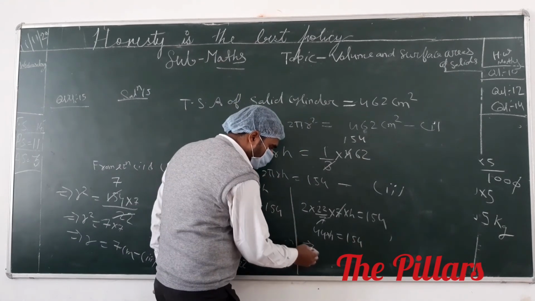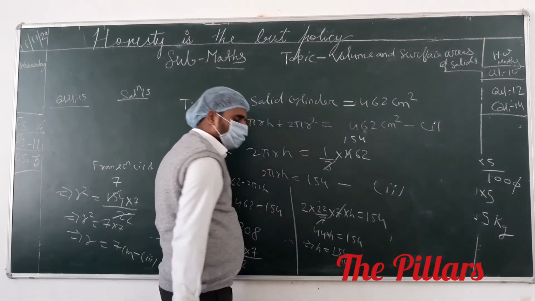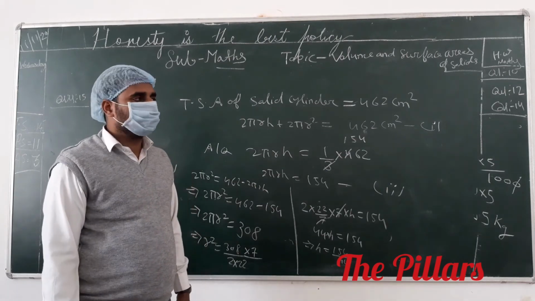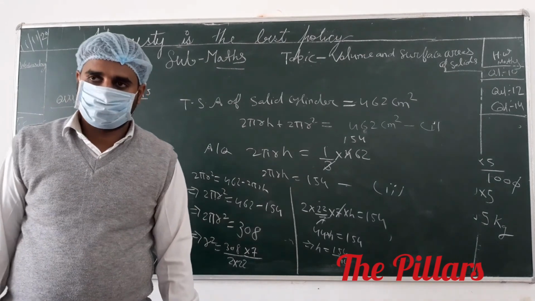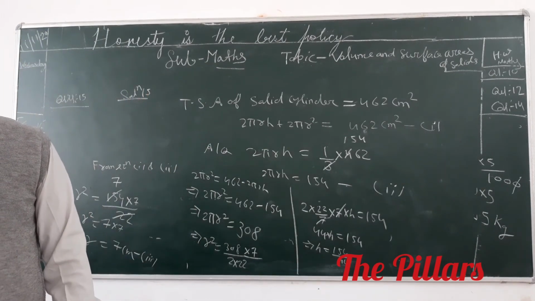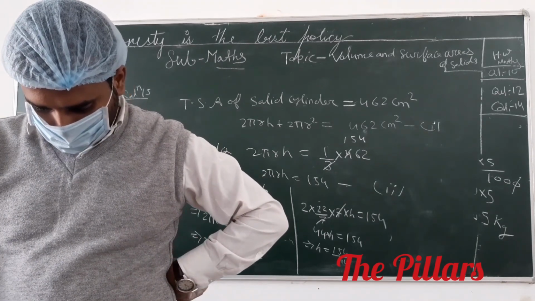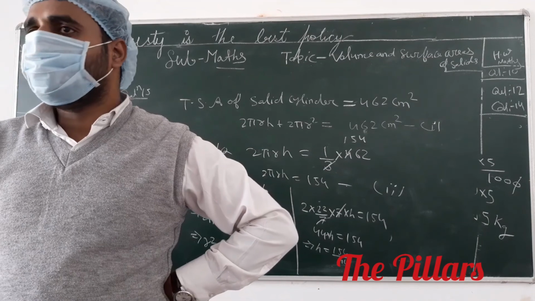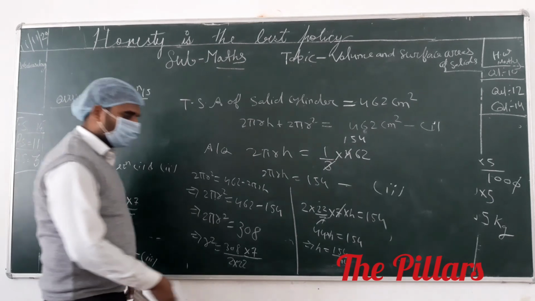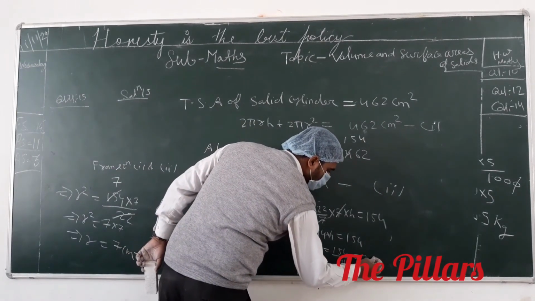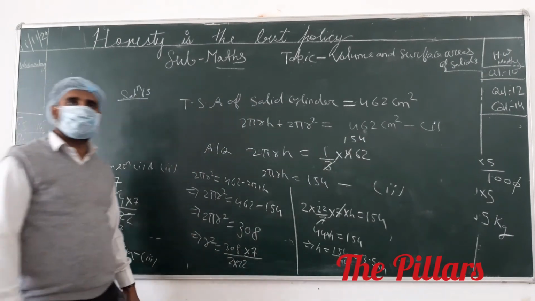This implies the value of h is 154 divided by 44, which is 3.5 exactly. The value of h is 3.5, or 7 by 2.